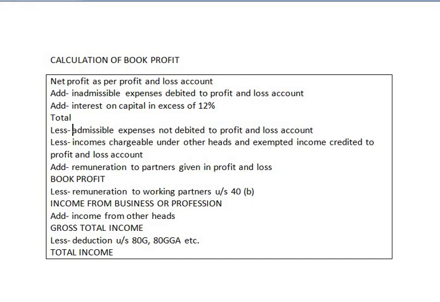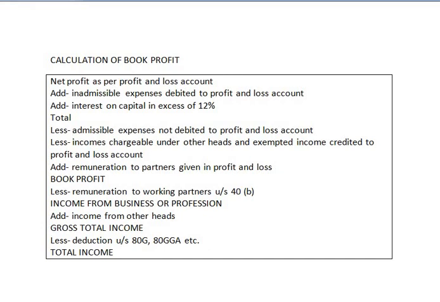Then comes income chargeable under other heads and exempted income credited to the P&L account. Then you have to add remuneration to partners given in the P&L account.